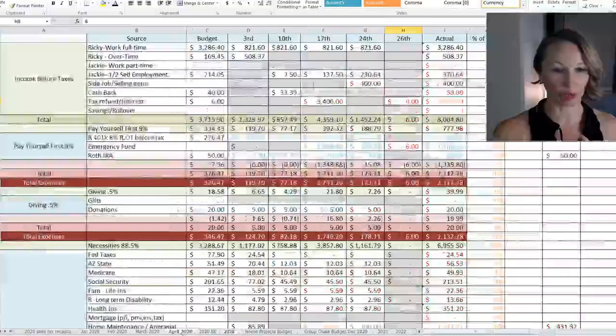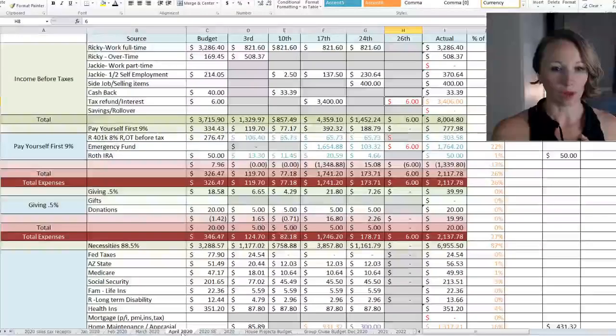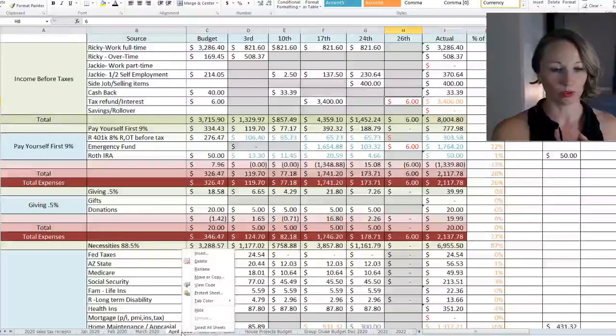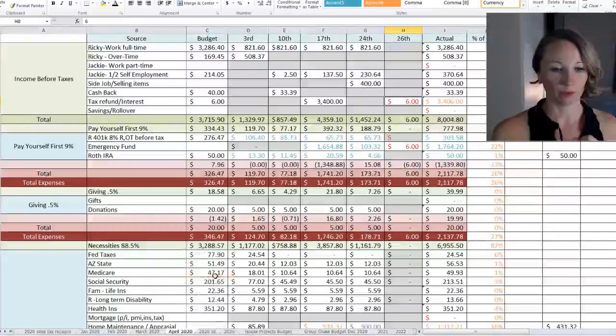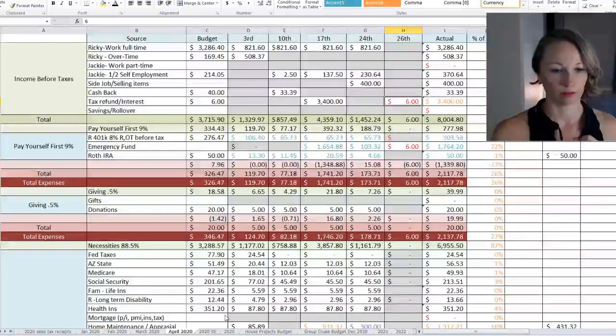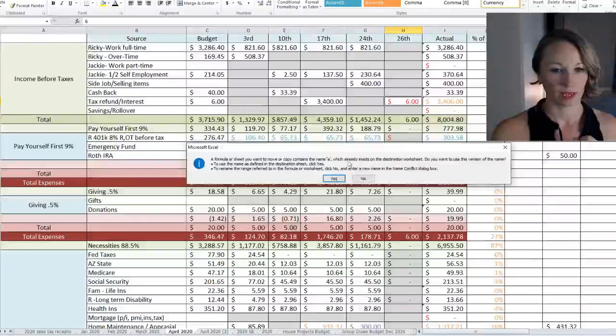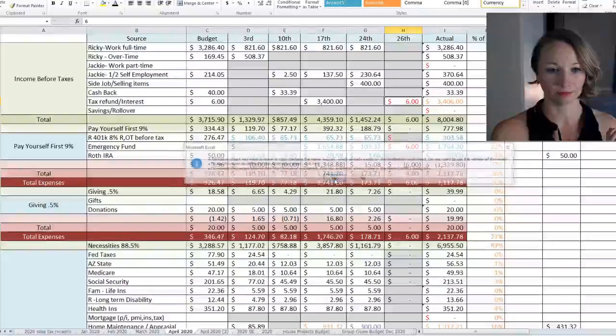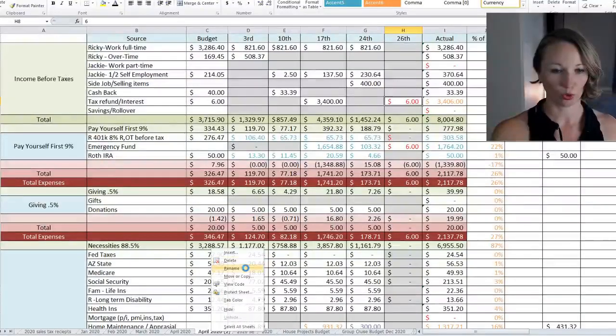So like I mentioned, we're going to go to April here. On the bottom, we are going to right click and we are going to move or copy, create a copy, and then we want to put it next to April. This is going to come up. You just keep hitting yes until it's done. So now I'm going to rename this to May.